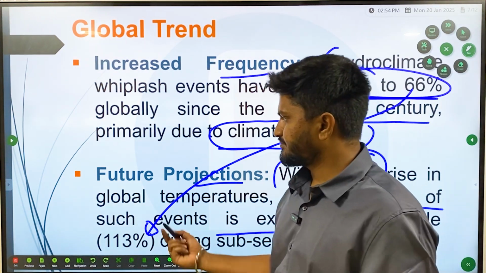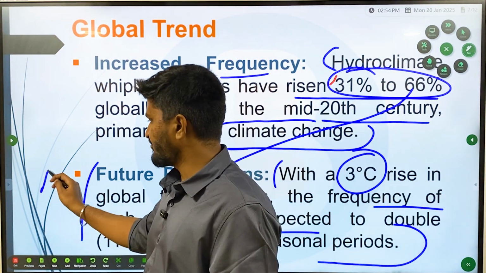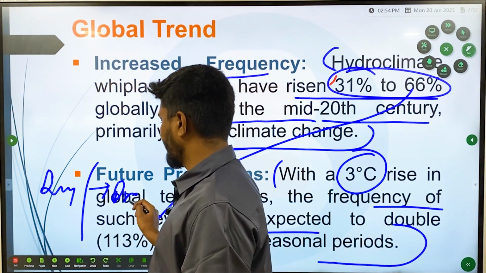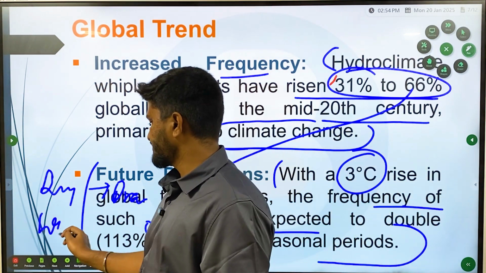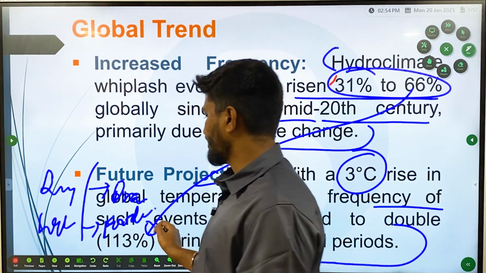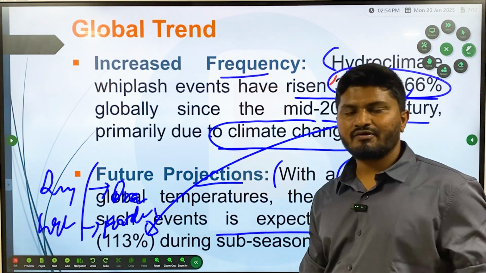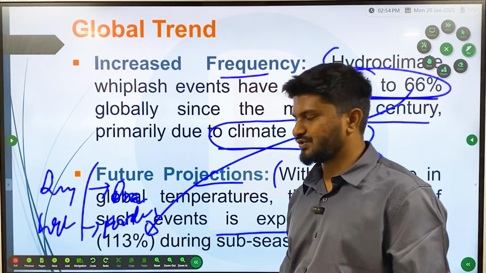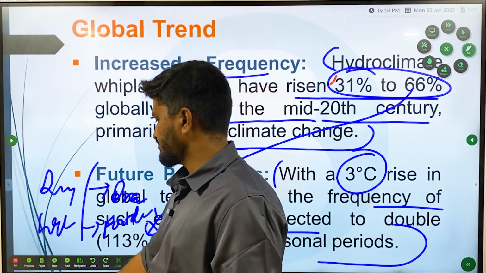Then there will be more events of dry periods leading to droughts and wildfires, and wet periods leading to flooding, which will obviously have implications on crops, the economy, and the lifestyle of human beings.